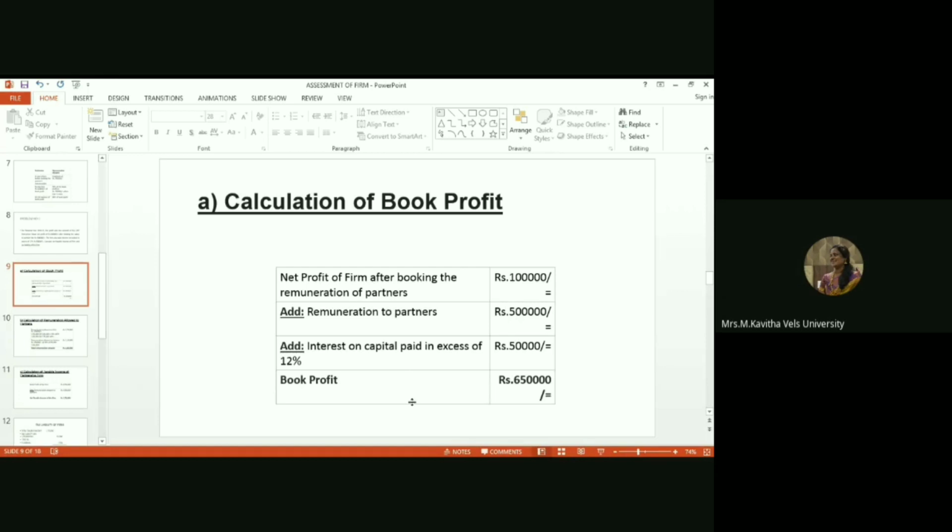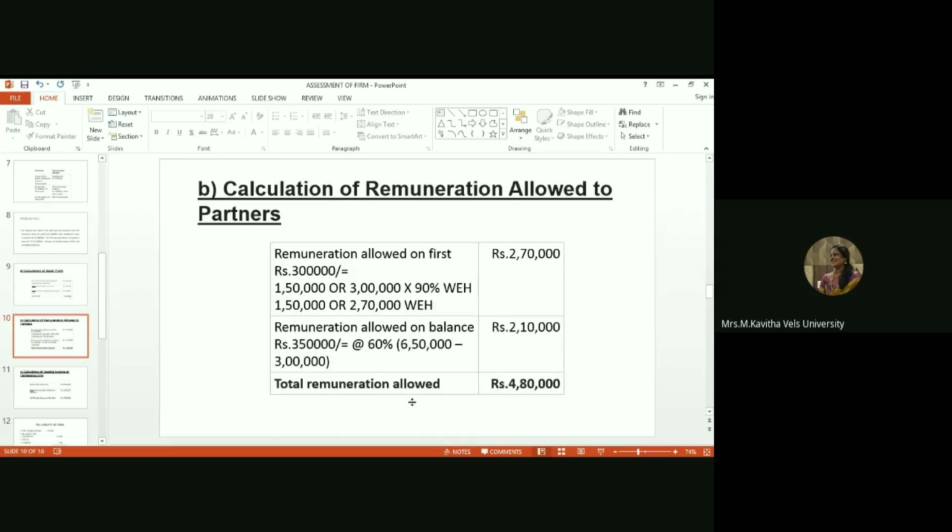Okay, is it clear? So to calculate the book profit: net profit, add remuneration to partners, and third one is interest on capital in excess of 12 percent. The total is called the book profit. And next step, calculation of remuneration allowed to partners.